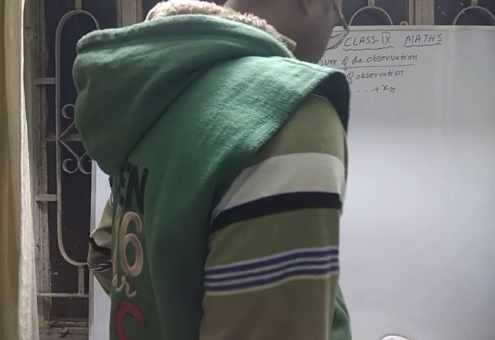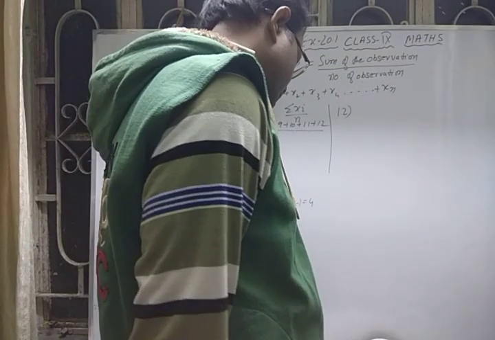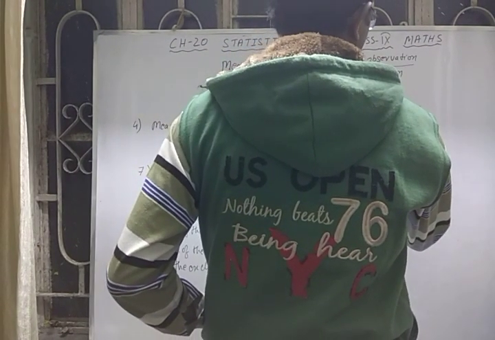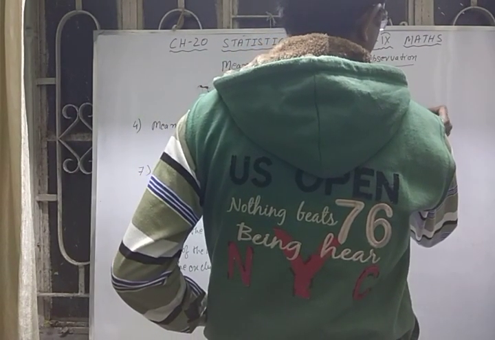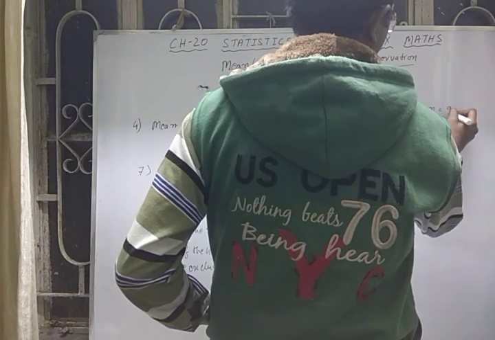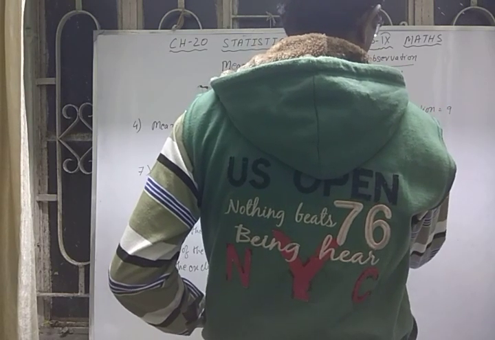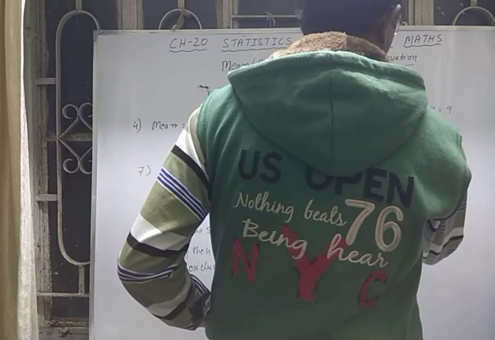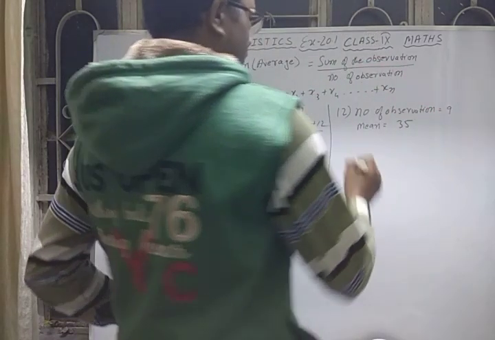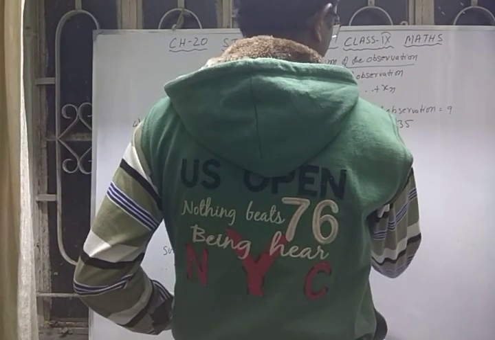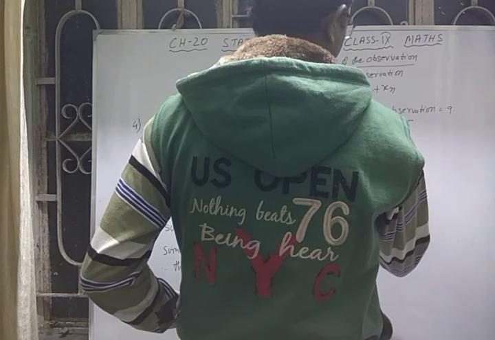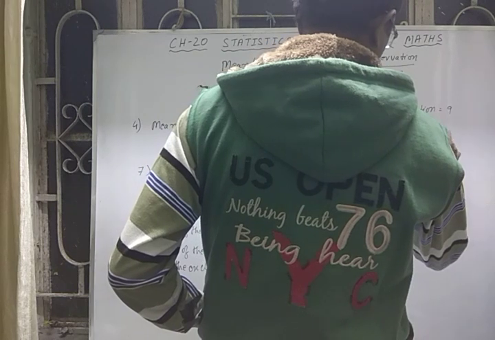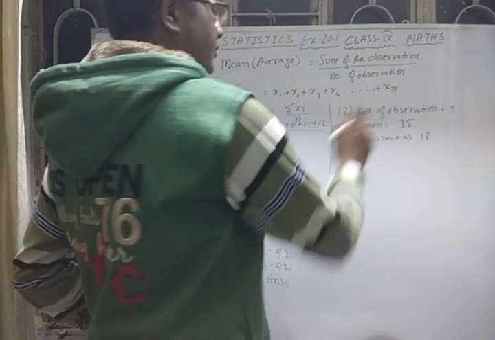Now here the total number of observations is 9 and the mean is given as 35. Okay, so now 81 is misread as 18.